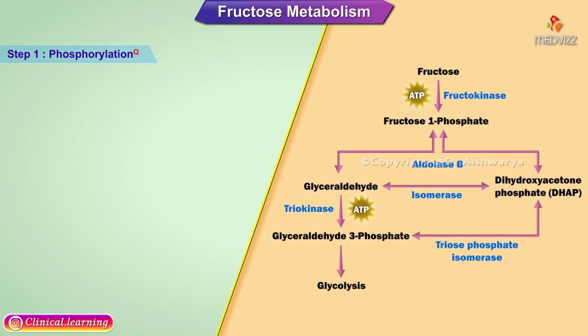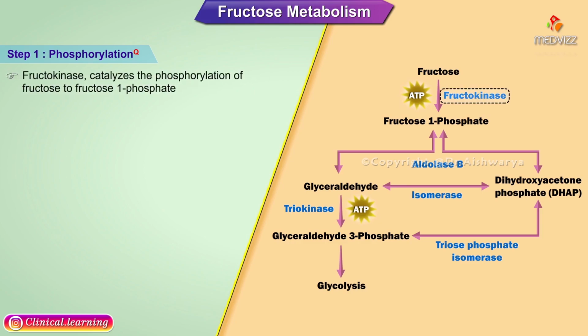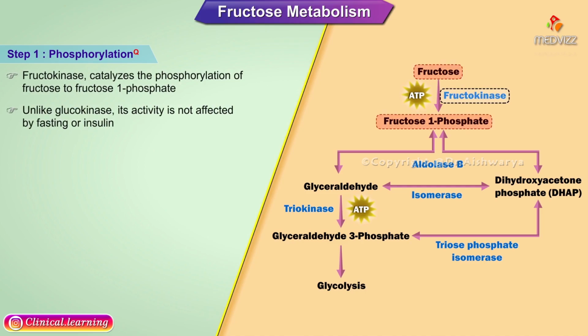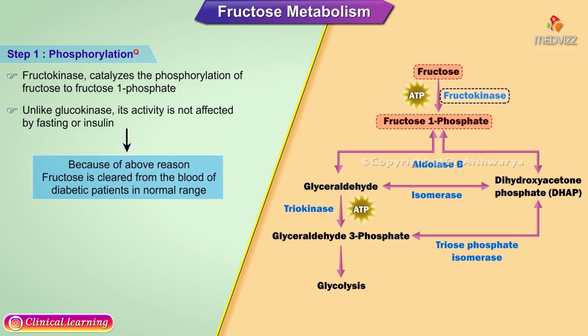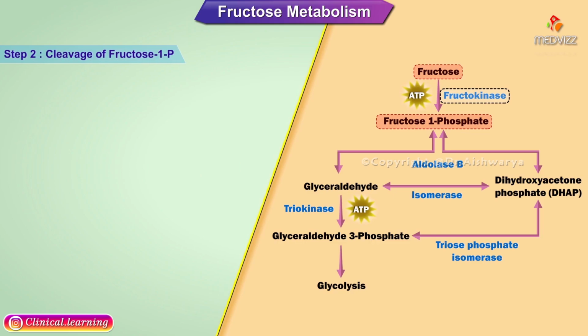Step 1. Phosphorylation. Fructokinase catalyzes the phosphorylation of fructose to fructose 1-phosphate. Unlike glucokinase, its activity is not affected by fasting or insulin, which explains why fructose is cleared from the blood of a diabetic patient in normal range. 1 ATP is used.